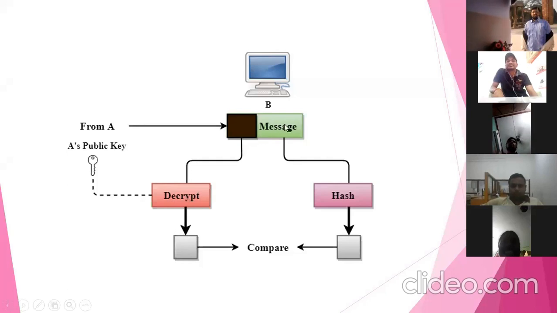Now the actual message will be hashed, so here also we get a message digest. We have a message digest here and here, and we can compare both. If there is any difference, the conclusion is that the message is altered. Otherwise, the signature is valid. So with the help of digital signature, we can authenticate the particular sender as well as provide the integrity service. This is about digital signature.